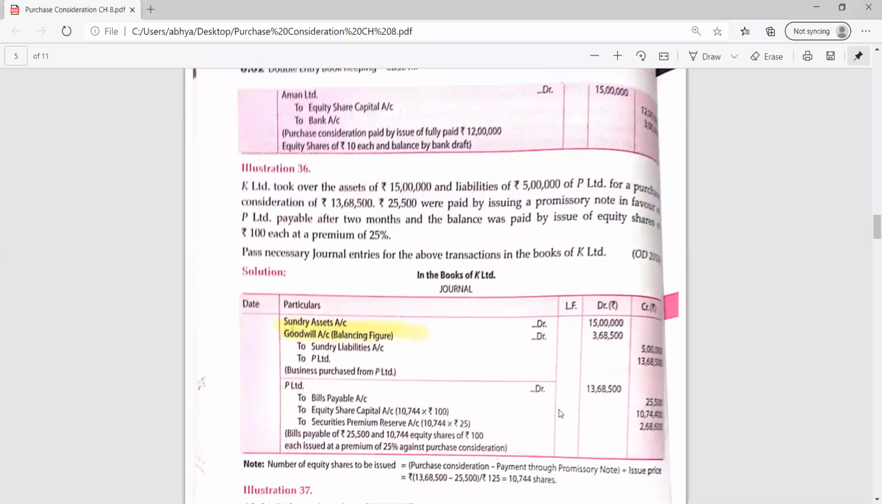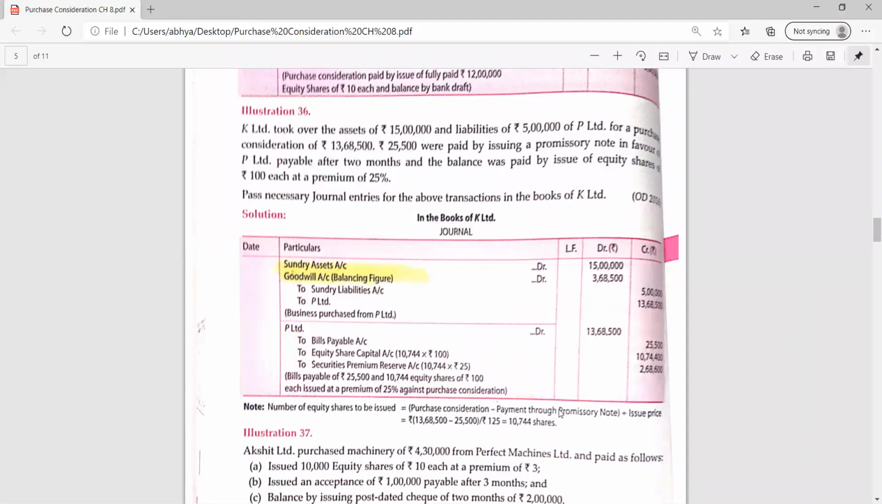I think till now everyone must have done the second entry. So in the second entry, P Limited, as I told you, you can do the combined entry or you can do a separate entry. So P Limited will be debited with the amount with which it was credited in the previous entry. So 13,68,500.